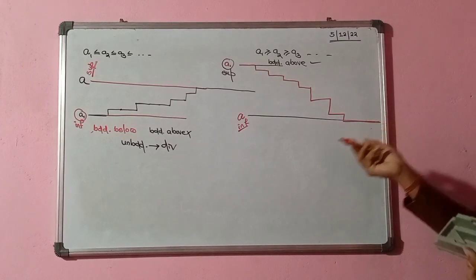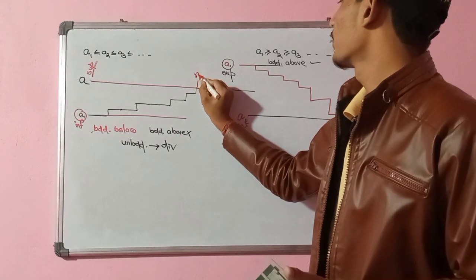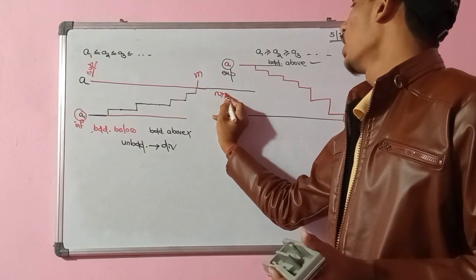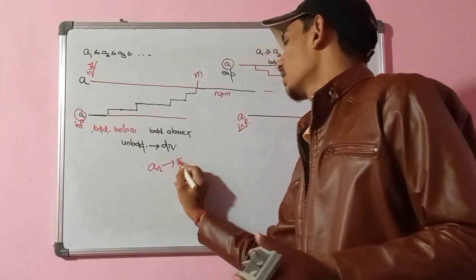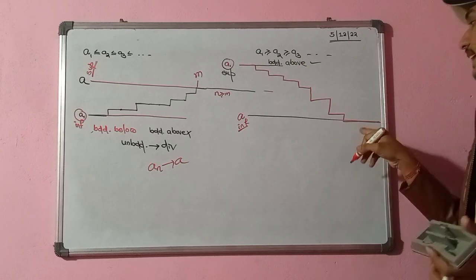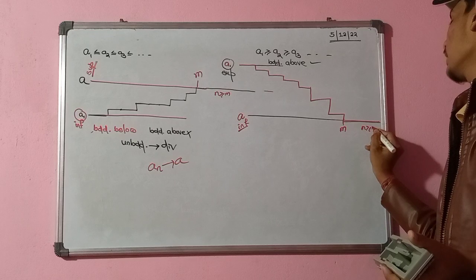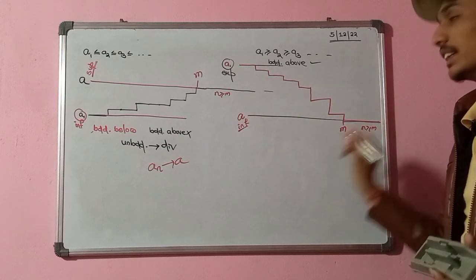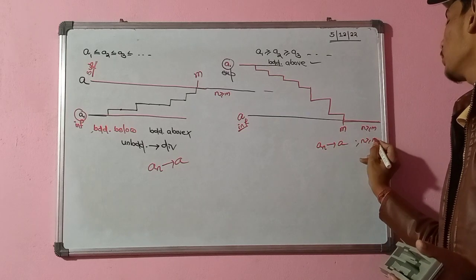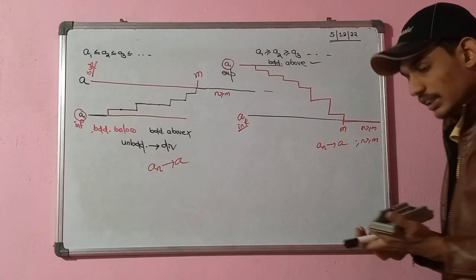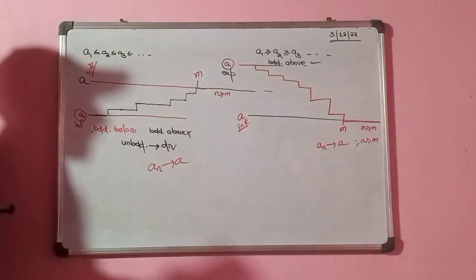Then by seeing the diagram, you can say this sequence will be convergent. Suppose this is my M. For all n greater than or equal to M, all the terms in the sequence are A. That means my sequence will converge to A. It is clear from the diagram. Same here. Suppose this is my M. For all n greater than or equal to M, all my terms are A only. That means my sequence will converge to A. Understood? I explained through an example, but we will prove it mathematically.